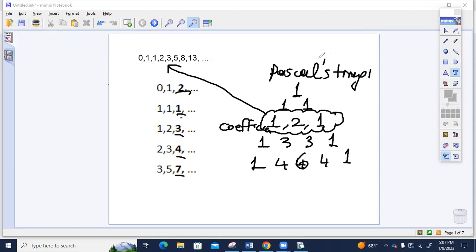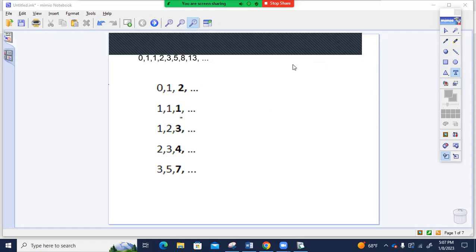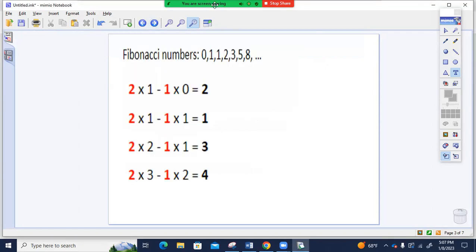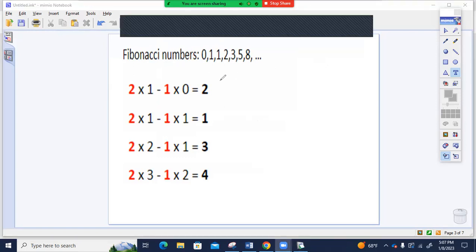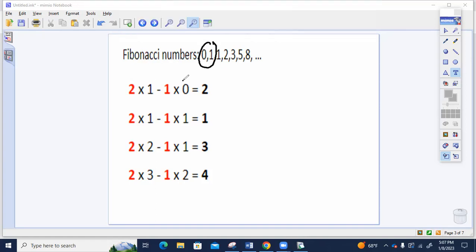So how? Right here. Fibonacci numbers are 0, 1, 1, 2, 3, 5, 8. I take the first 2 Fibonacci numbers, 0 and 1, and I multiply them by the coefficients 1, 2, and 1.